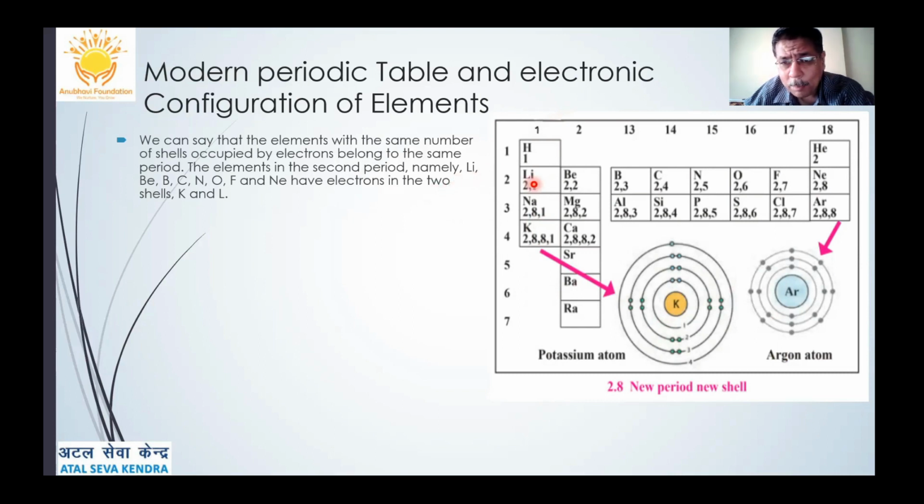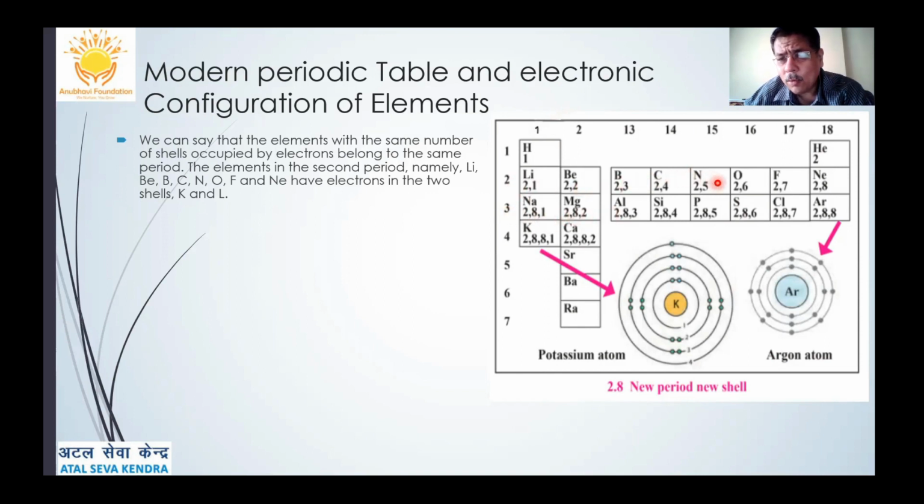Now coming back to the period. Suppose I talk of the third period, which starts from sodium on the left hand side till argon on the right hand side. All the elements of this same period will have the same number of shells.